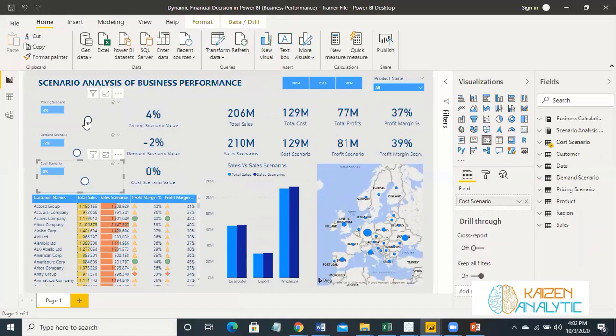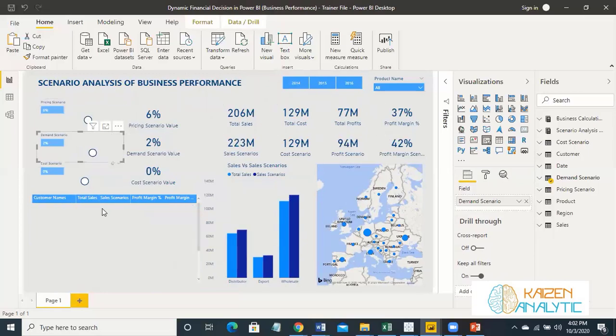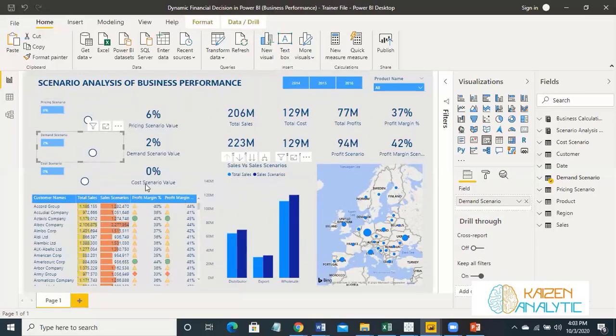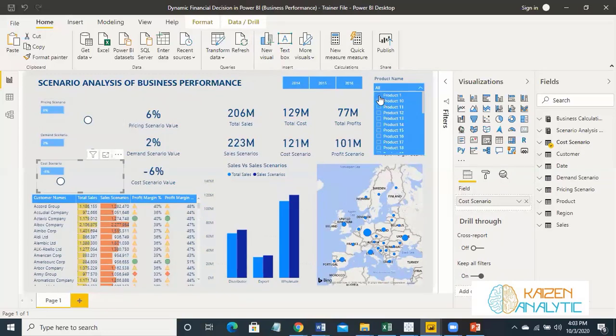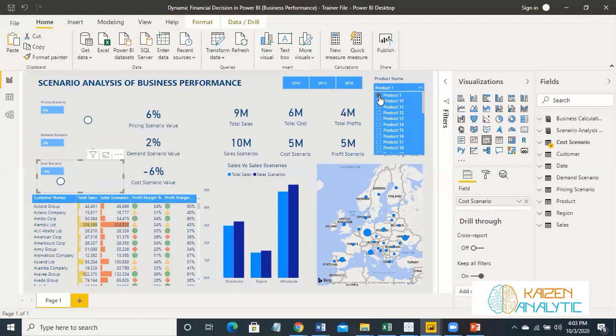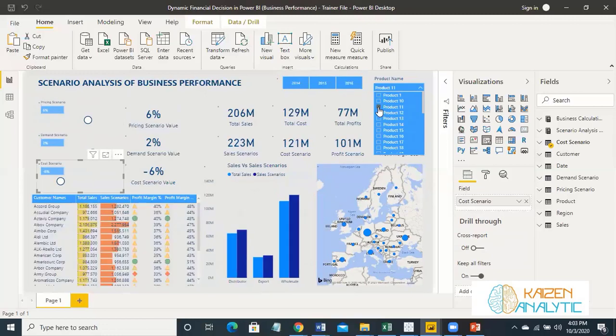And you can analyze if your price is increased by 6%, what is the total effect on overall business? If your demand increases by, say, 2%, what is the total effect on your business? What are the total sales and what are the scenario sales? And if your cost decreased by 6%, what are the total sales and what are the scenario sales? So you can analyze it product wise, with customers and all those things. You can place all the slicers according to your need.